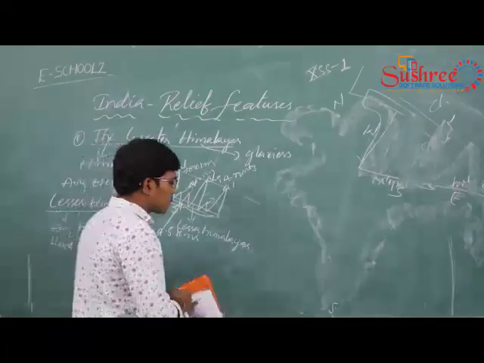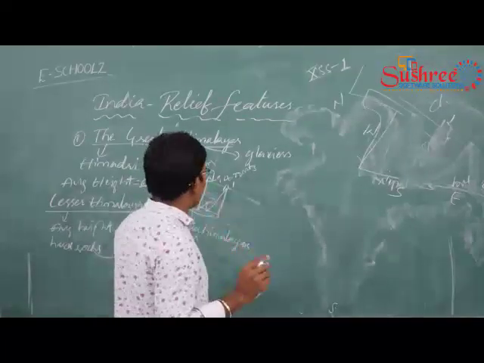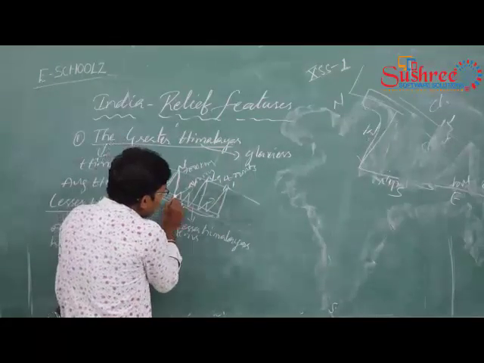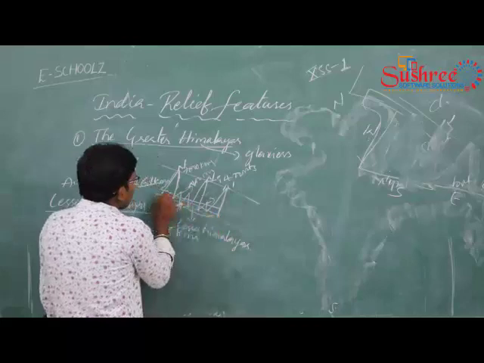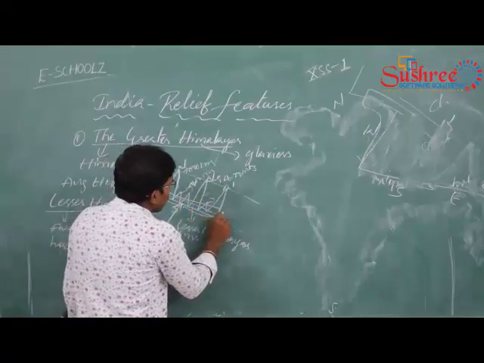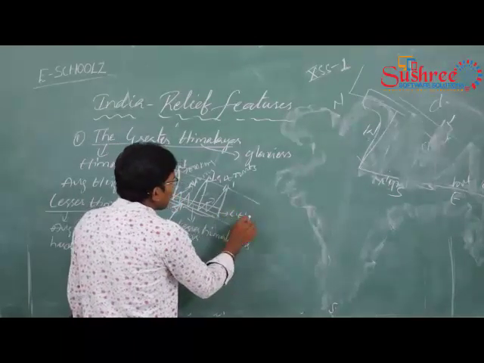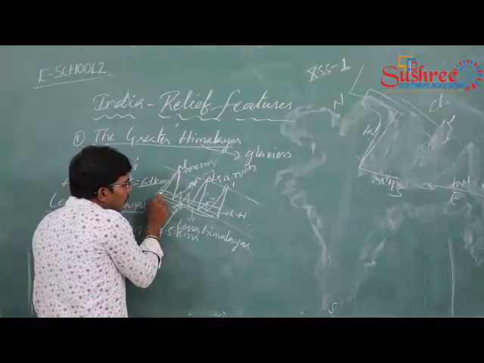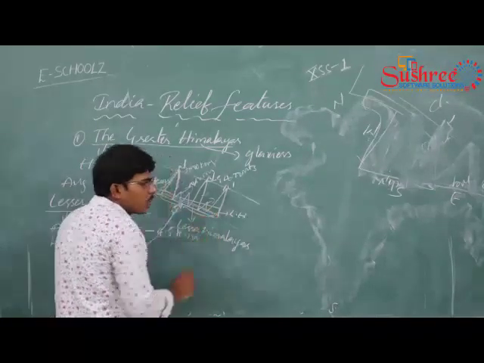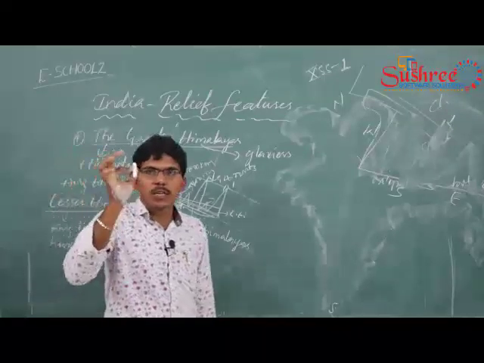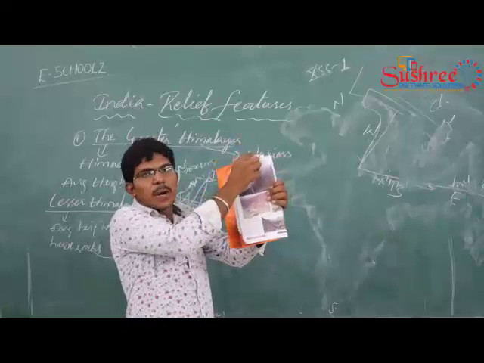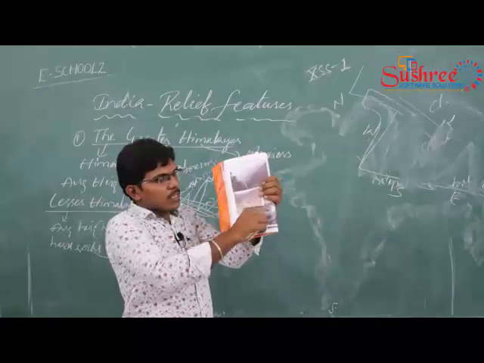The southernmost range. As we said, the southern part of the Himalayas is called the lesser Himalayas. The southernmost is nothing but the foothills. Suppose this is the Himalaya, this is the northern part and this is the southern part.